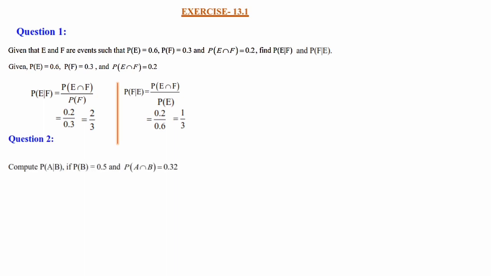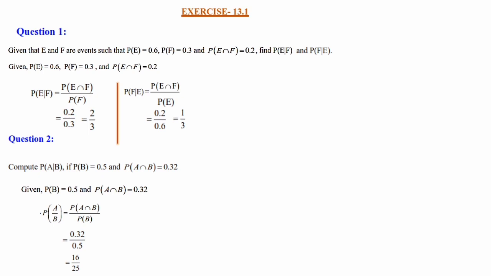Second question, compute P of A given B if P of B is equal to 0.5 and P of A intersection B is equal to 0.32. We are asked to calculate P of A given B. So given conditions we have to write: P of B is given to us as 0.5 and P of A intersection B is given to us as 0.32. What we have to calculate is P of A given B. P of A given B is equal to P of A intersection B divided by P of B. From the formula directly we can write, P of A intersection B is 0.32, that is given to us from the question, and P of B is 0.5.